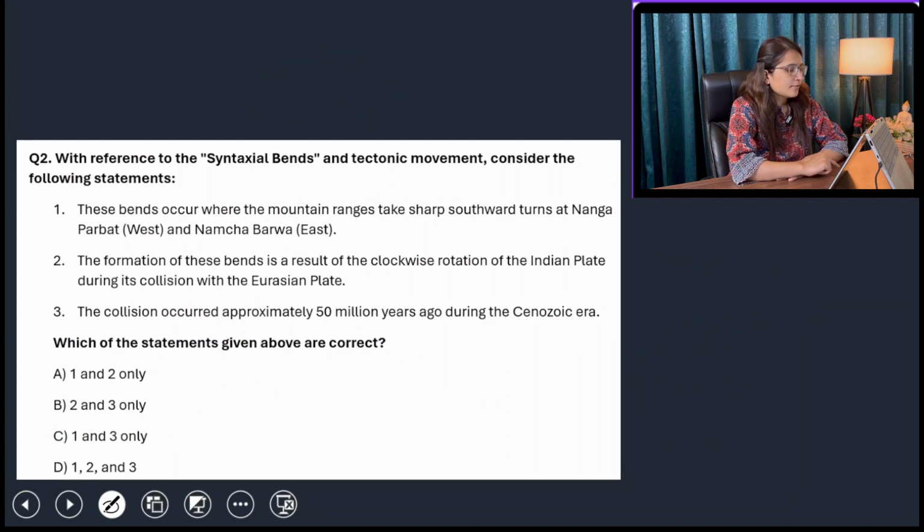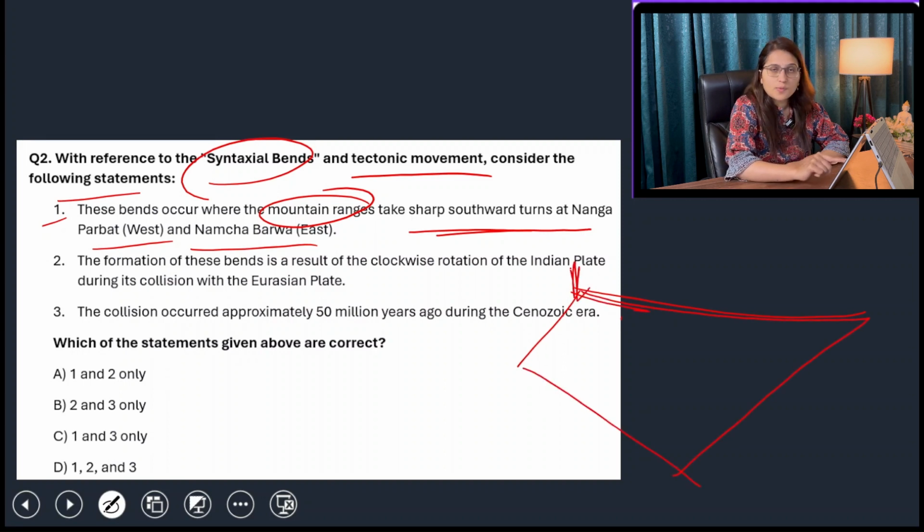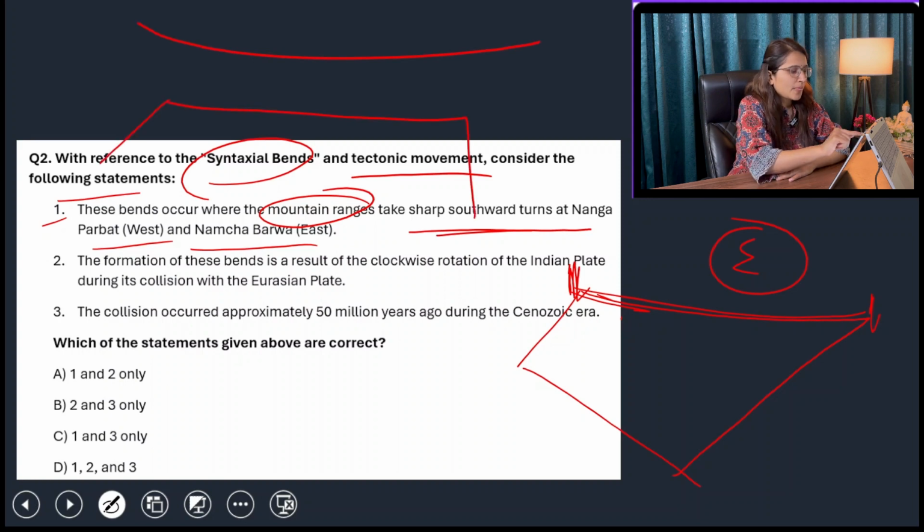Okay, next: with reference to syntaxial bends and tectonic movement, consider the following statements. These bends occur when the mountain ranges take a sharp southward turn at Nanga Parbat and Namcha Barwa. Generally, Himalayas were like this, but this is the area where this is your Indian plate. This is the westernmost part of the Indian plate. This is the easternmost part of the Indian plate. And when it converged with the Eurasian plate, ultimately all these Himalayas take a southward turn like this. If these are the Himalayas, then ultimately they form like this. These are the syntaxial bends. They are also called the hairpin bend or the U-turn of the Himalayas.